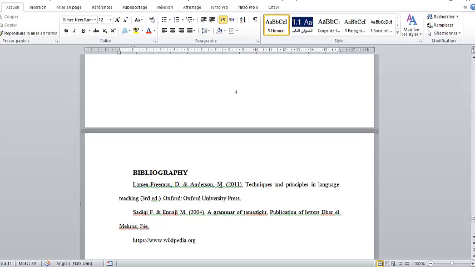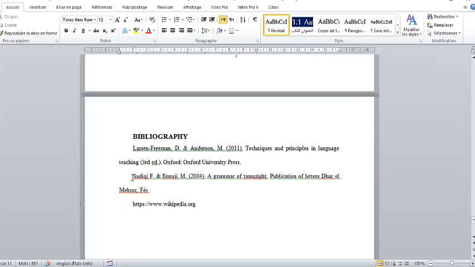Then Anderson, M, dot, between brackets, the date, and the title of the book. This is the edition. The title of the book with the first letter of the first word capitalized. So this is APA. You can check with APA style of citation. Now, Sadiqi, F, Fatima, and then Naji, M, and so on.